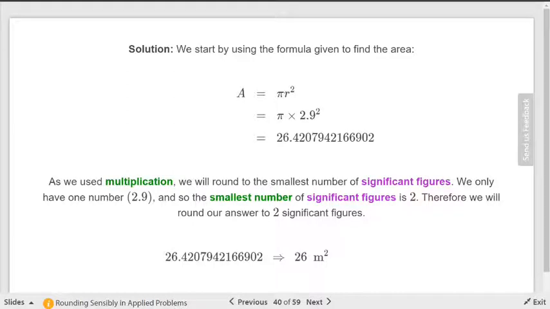So if I were doing this one, for example, I would say for multiplication and division, you use the smallest number of digits.